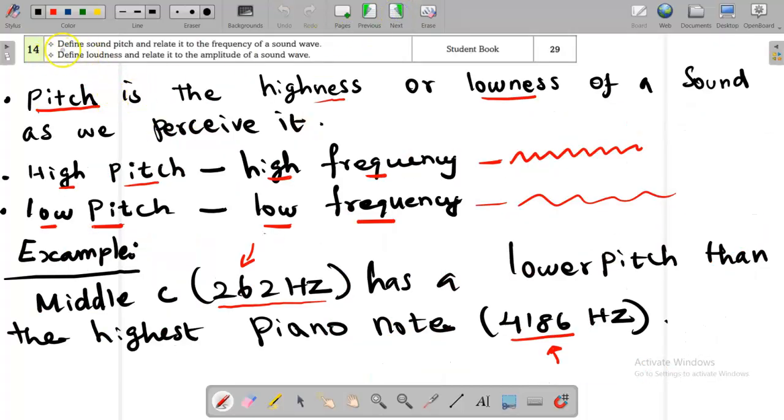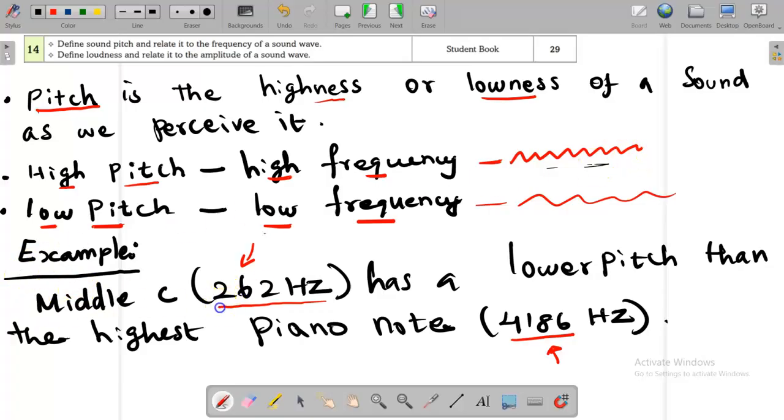Next question. Define sound pitch and relate it to the frequency of a sound wave. Define loudness and relate it to the amplitude of a sound wave. Pitch is the highness and lowness of a sound as we perceive it. High pitch, high frequency. You can see more number of waves. Low pitch, low frequency, less number of waves per second. Frequency means number of waves per second.